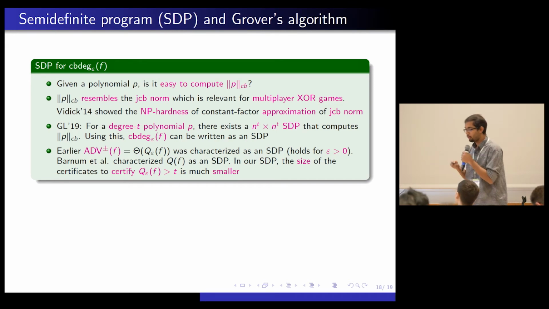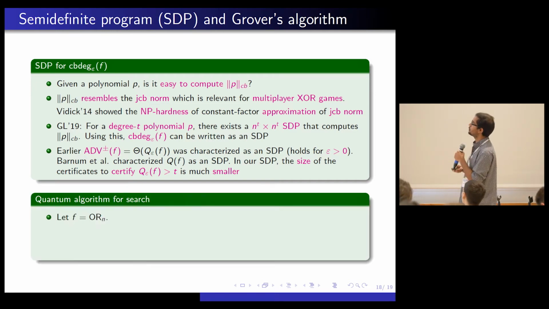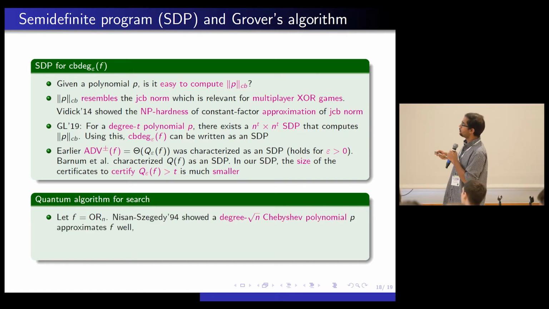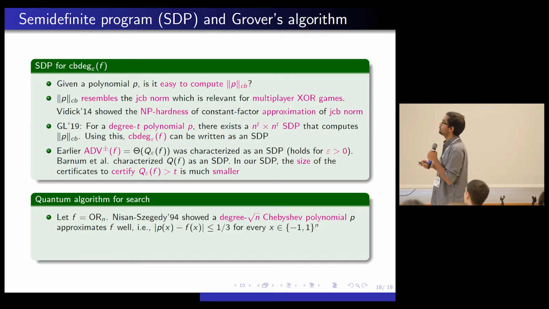And as a final toy application of our characterization, we showed the following. So let f just be the OR function. So Nisan and Szegedy back in '94 showed that there exists something called the Chebyshev polynomials of degree root n that approximates f well. That is, they showed that the Chebyshev polynomial is close to the OR function on the entire Boolean cube.